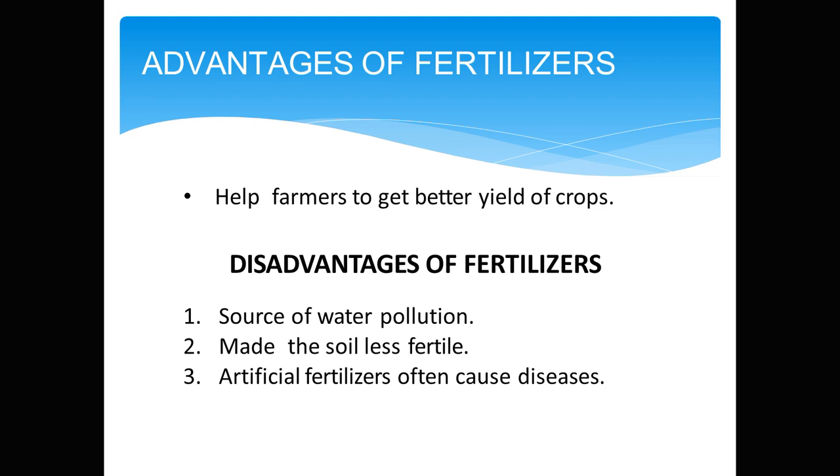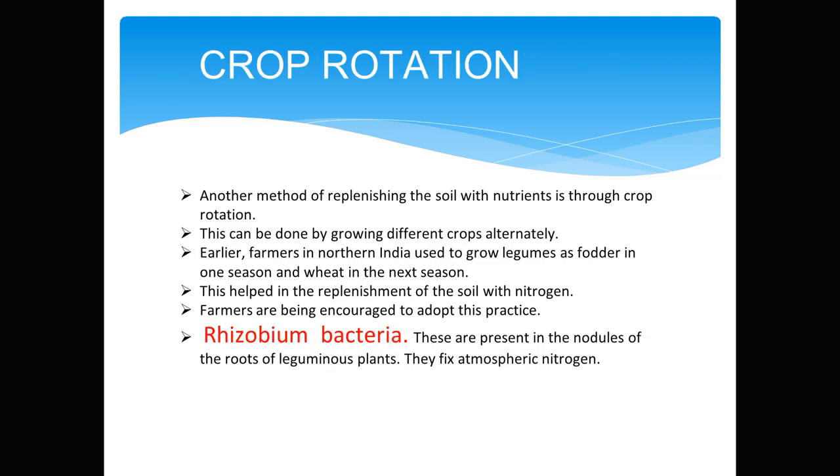Next, let us see what is meant by crop rotation. It is a method of replenishing the soil with nutrients. It can be done by growing different crops alternately. For example, legumes can be grown in one season and wheat in next for nitrogen supplement. As we already know about symbiotic rhizobium bacteria, which fixes the atmospheric nitrogen.